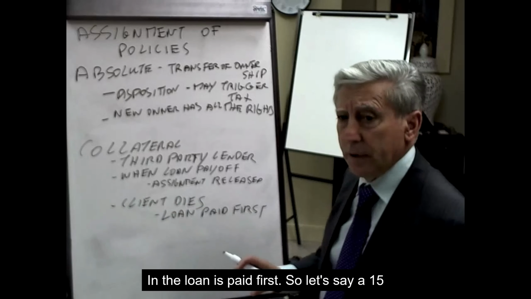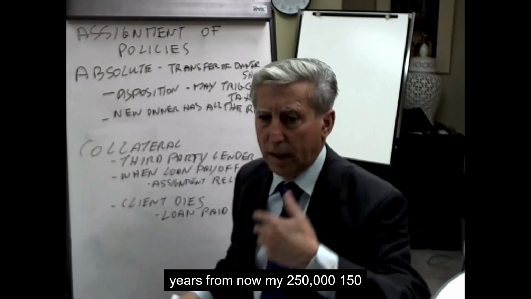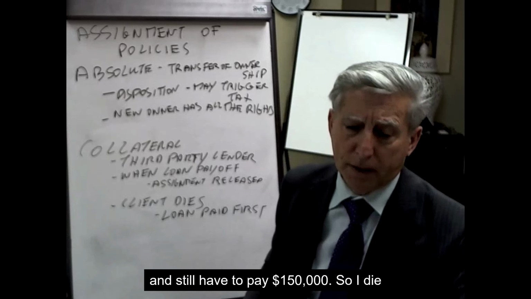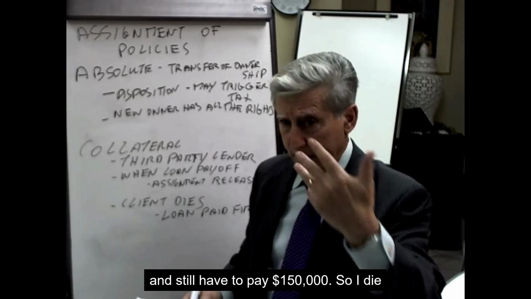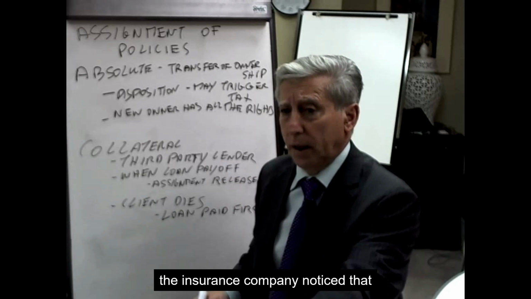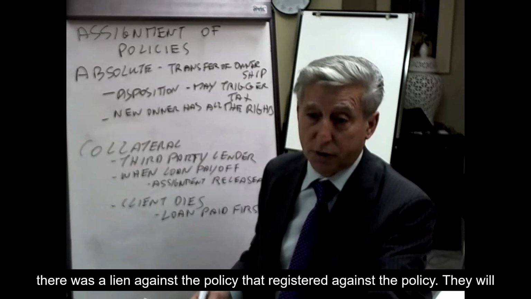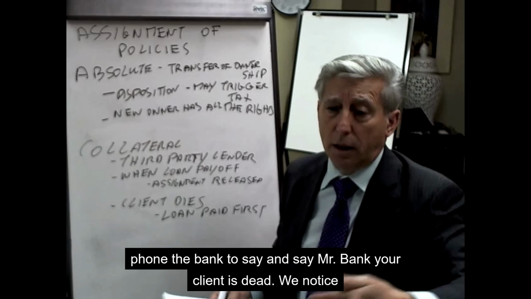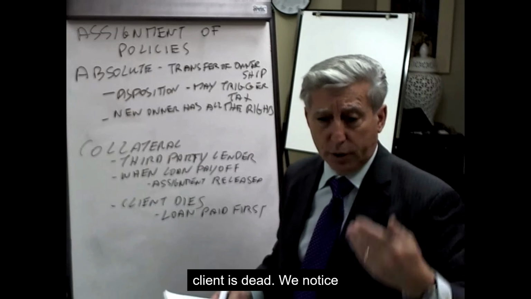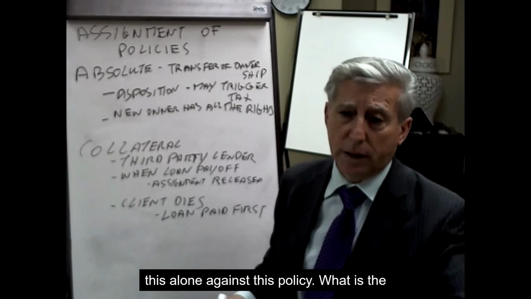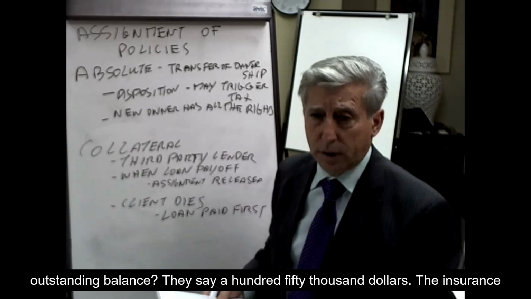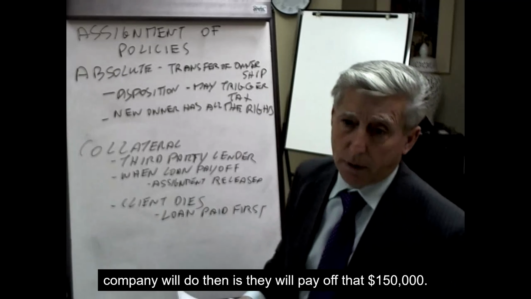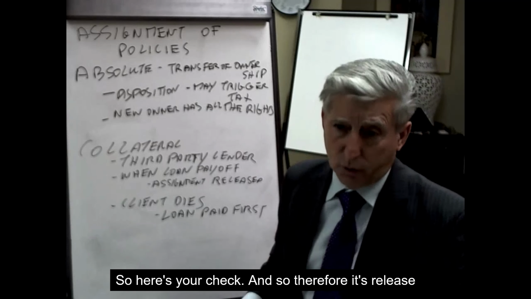Then the loan gets paid first. So let's say 15 years from now, of my $250,000, $150,000 is still outstanding. I still have to pay $150,000. So I die. The insurance company notices that there was a lien registered against the policy. They will phone the bank and say, Mr. Bank, your client is dead. We noticed there's a loan against this policy. What is the outstanding balance? They say $150,000. The insurance company will pay off that $150,000. So here's your check, and therefore it's released now.